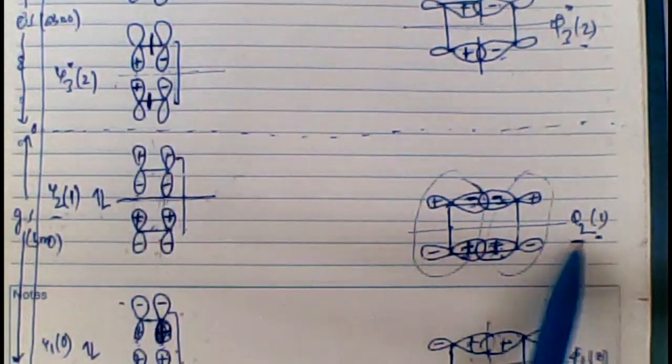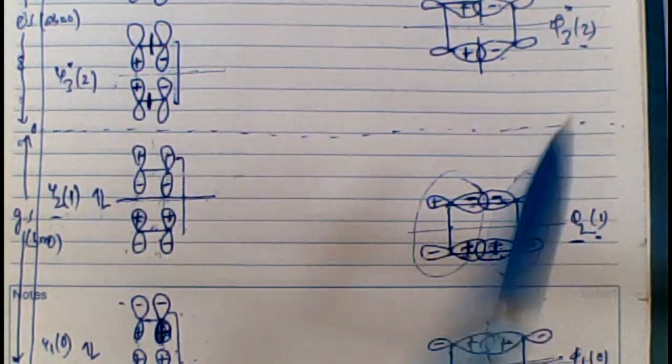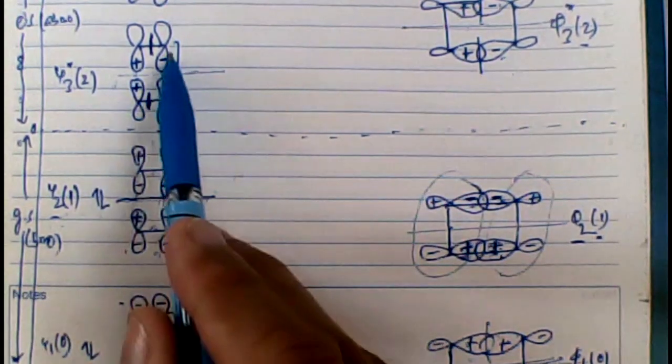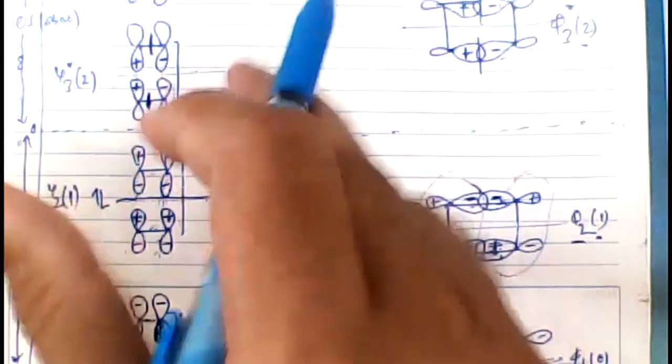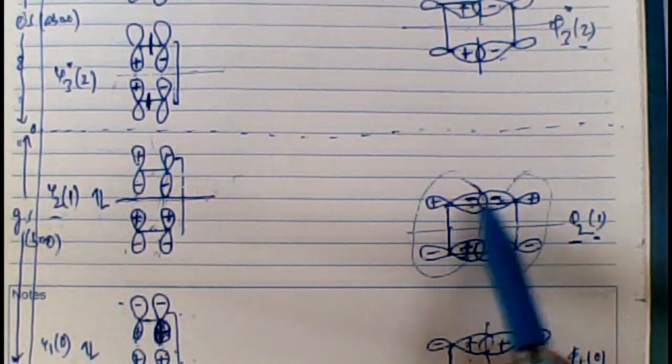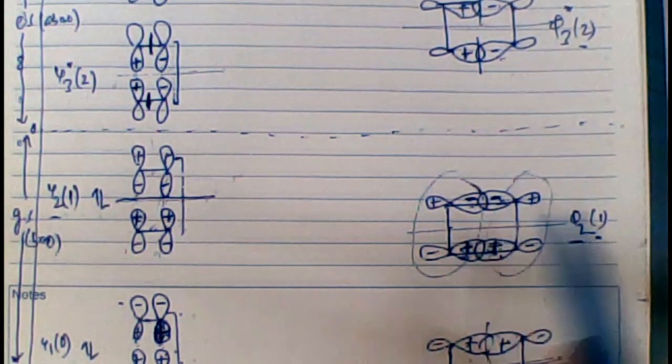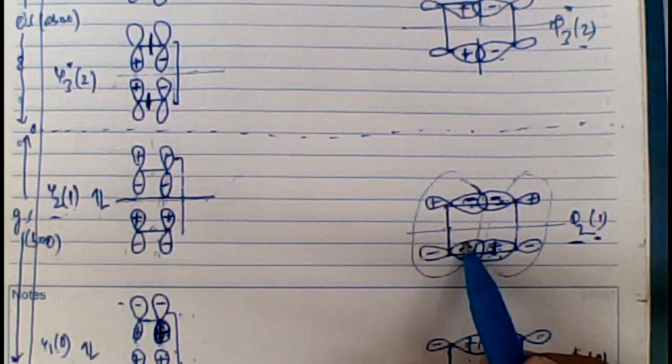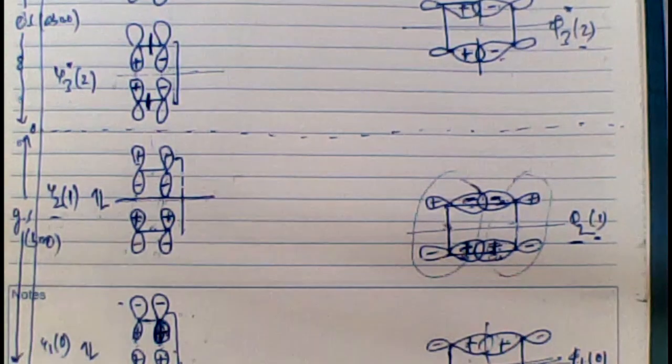See, bonding overlap here and here, bonding overlap here and here. I've just rotated the molecule and written bonding overlap between this and this, a bonding overlap between this and this. More important, more stabilizing than a node in the ethene molecule. So there's a node in this ethene molecule, this one. There's a node in this ethene molecule, this one. Less relevant energetically speaking. More relevant is that between two ethene molecules there should be a bonding overlap.